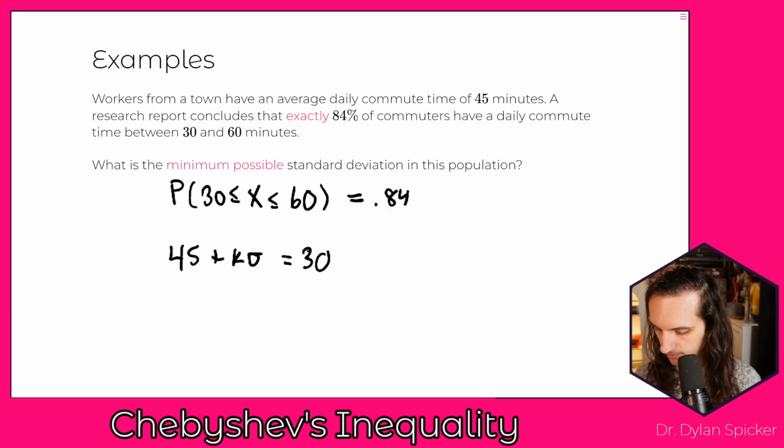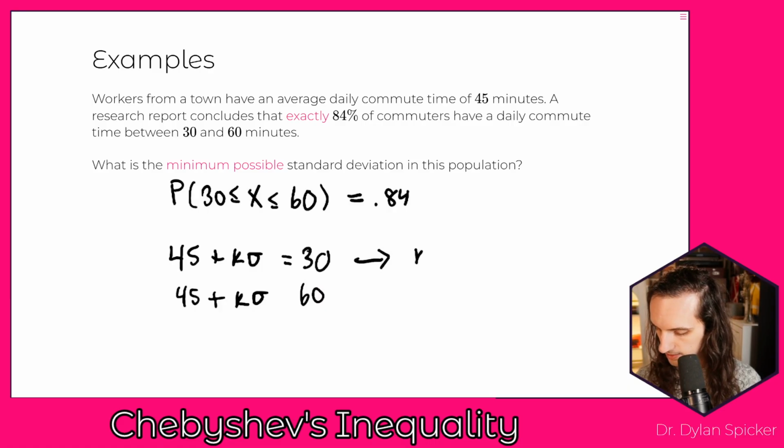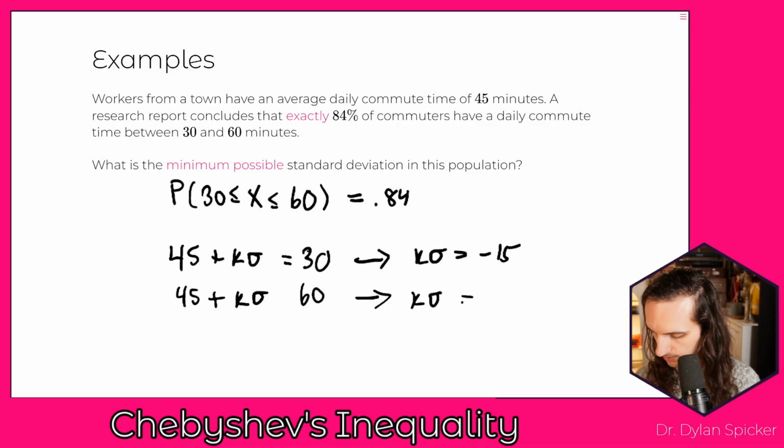Or we are going to be able to write, say, 60 as 45 plus k times sigma. Okay. And so what we actually know in both of these cases, right, is that first we are going to want k sigma equaling -15 in this case, right? And over here, k times sigma is going to be equaling +15.